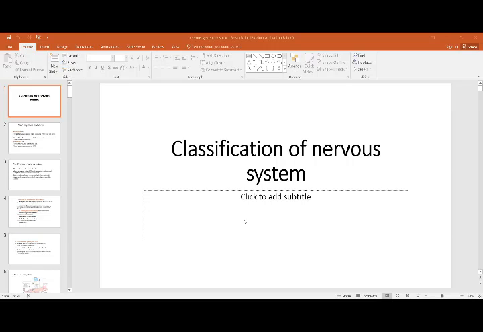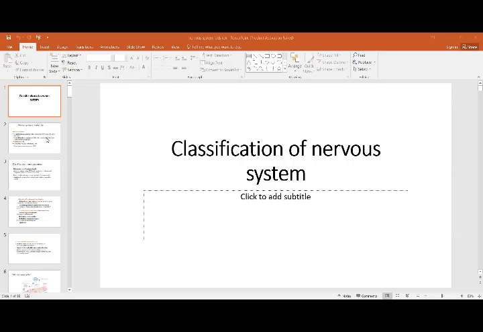We talked about the effectors. Effectors are those which bring the information from the central nervous system to the periphery, about what is to be done. So we have talked about both. Now we're going to quickly talk about the classification of the nervous system.